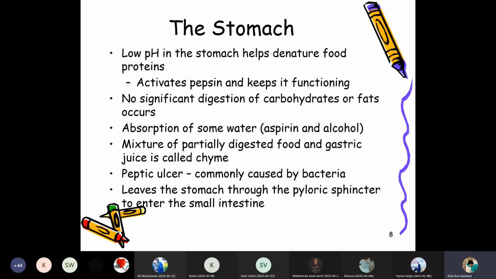The chyme leaves the stomach through the pyloric sphincter to enter the small intestine. Mostly if you see, all the chyme is pushed into the duodenum through the sphincter known as the pyloric sphincter, where the duodenum is joined. So this pyloric sphincter allows the chyme to pass through, and then the chyme reaches the duodenum.